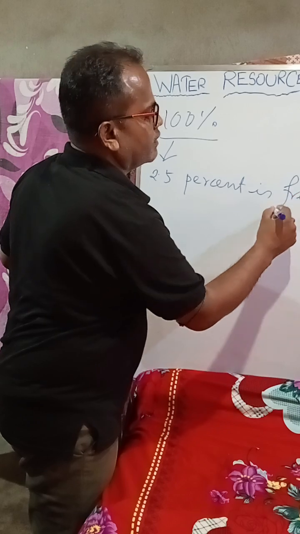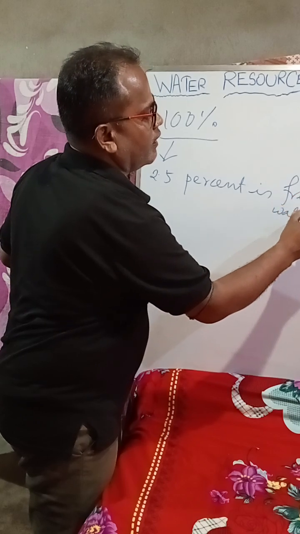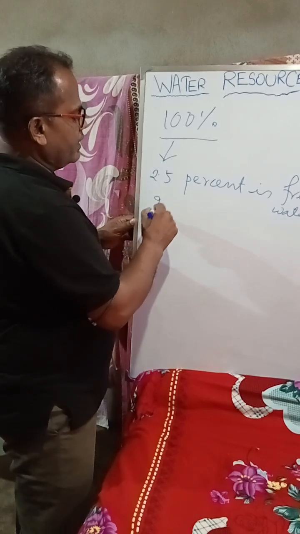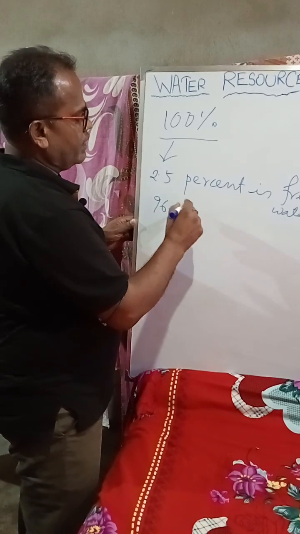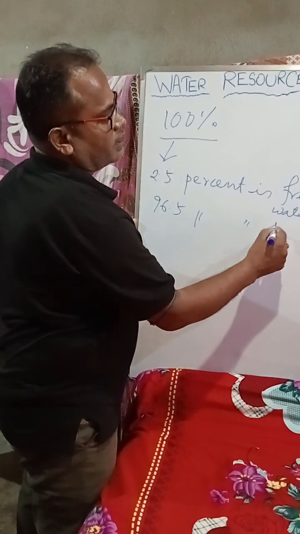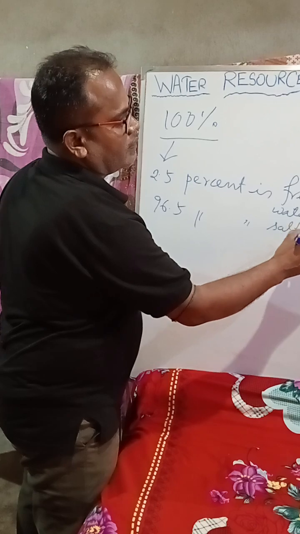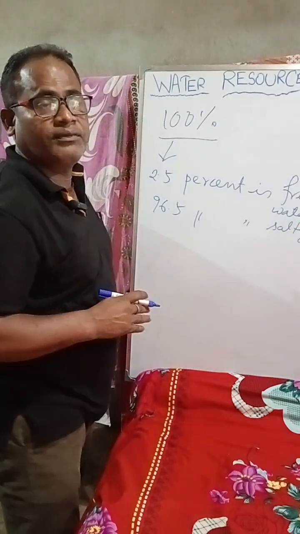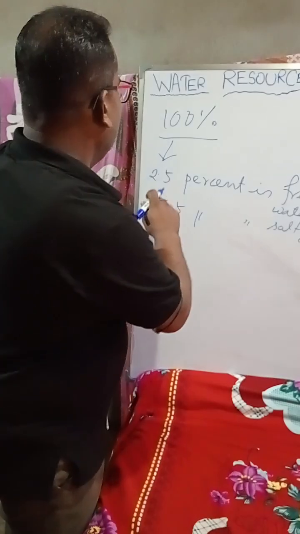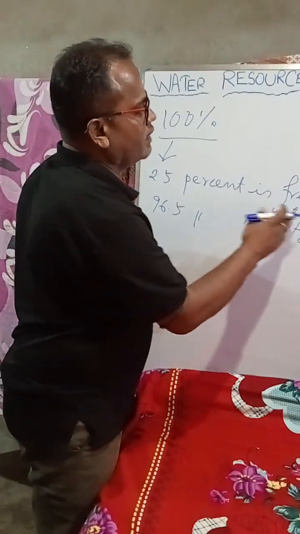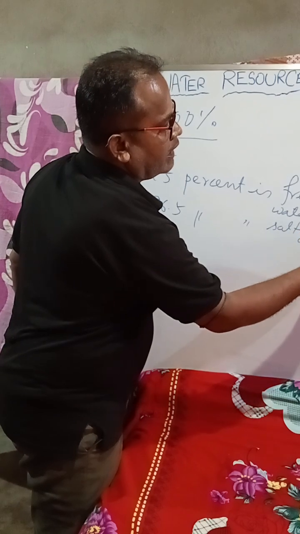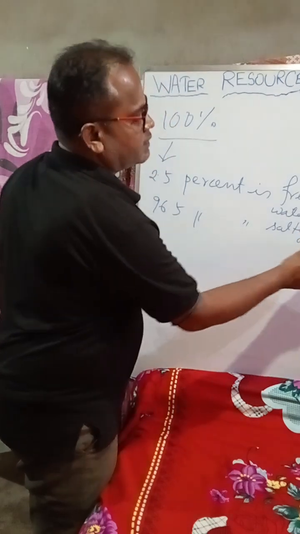And the remaining 96.5% is salty water. Means water of the sea. And salty water means sea water.